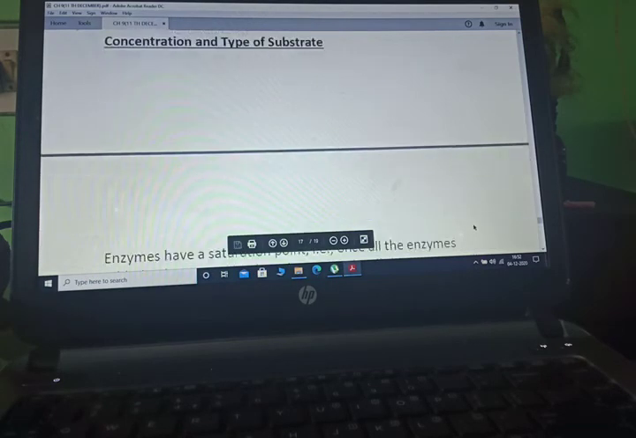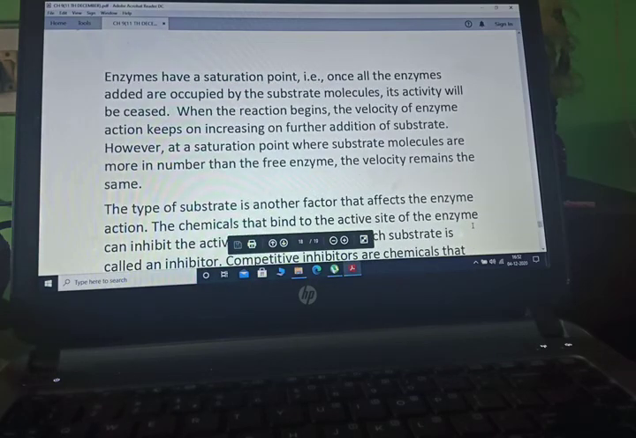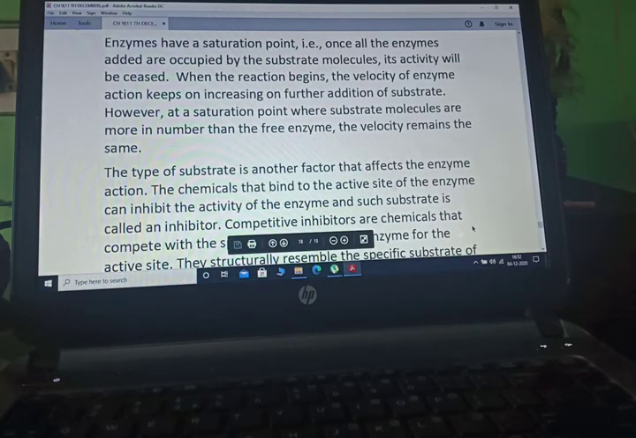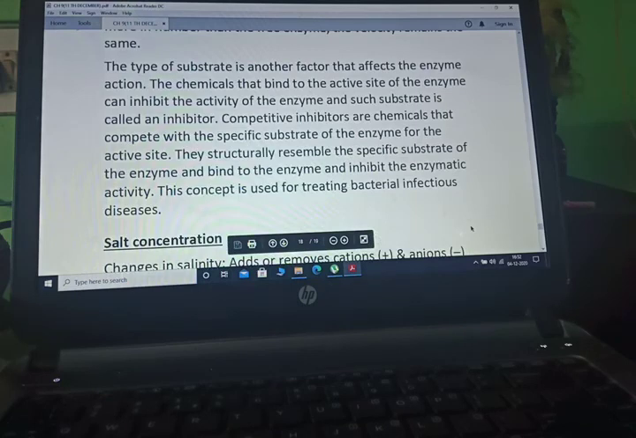Now concentration and type of substrate. Enzymes have a saturation point. Once all the enzymes added are occupied by substrate molecules, its activity will cease. When the reaction begins, the velocity of enzyme action keeps on increasing on further addition of the substrate. The type of substrate is another factor that affects enzyme action. A chemical that binds to the active site of the enzyme can inhibit the activity of the enzyme, and such a substance is called an inhibitor.